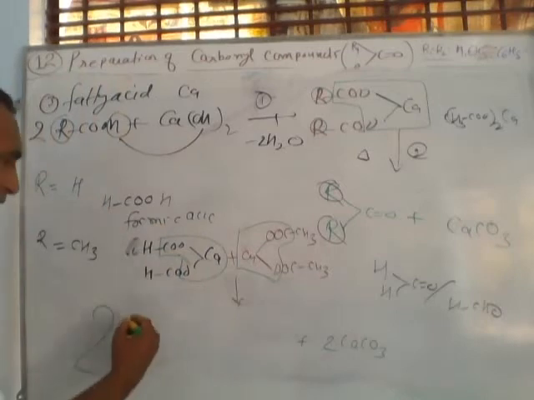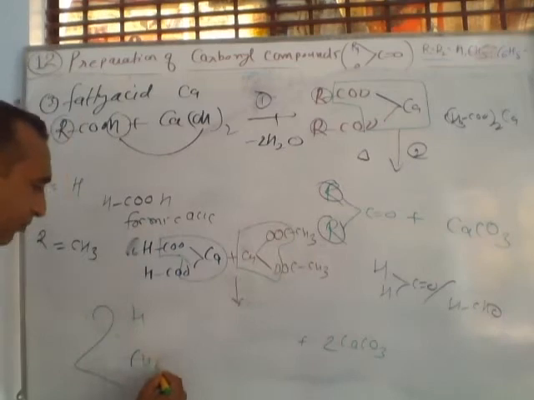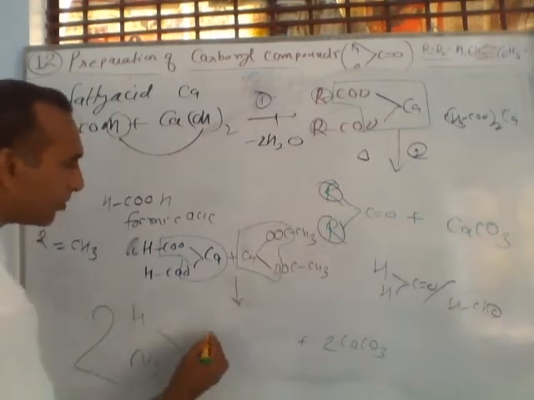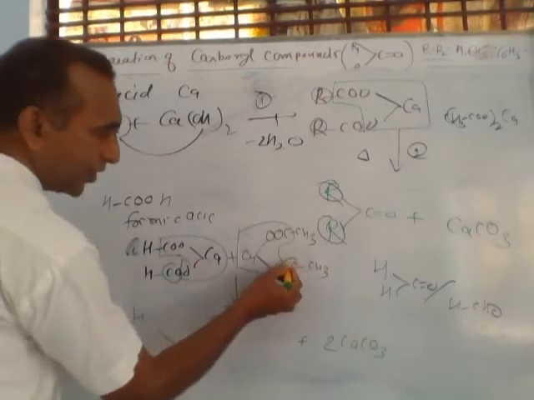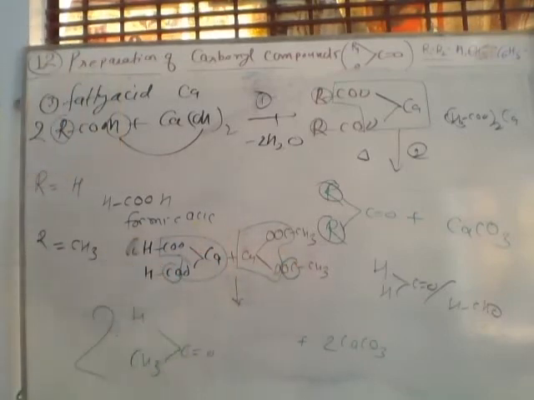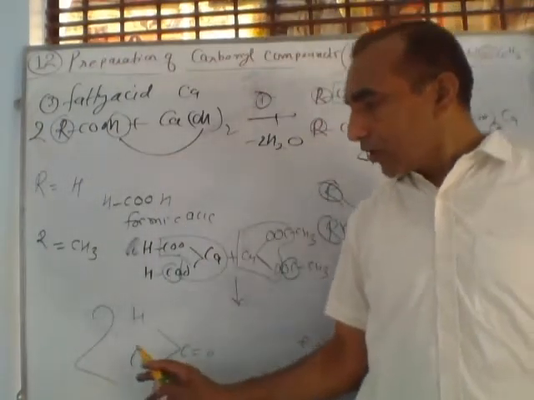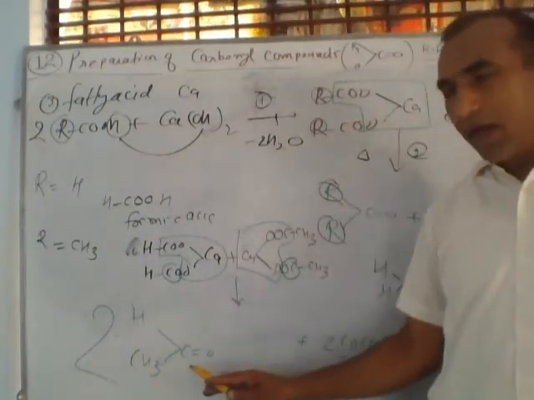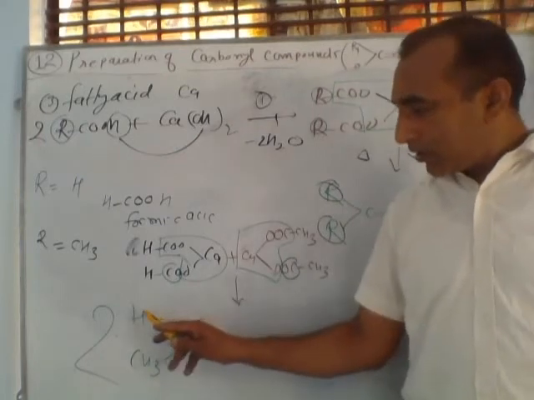I am writing 2 hydrogens, 2 CH3, and these two are connected with C double bond O. So this is called acetaldehyde. Acetaldehyde is formed.